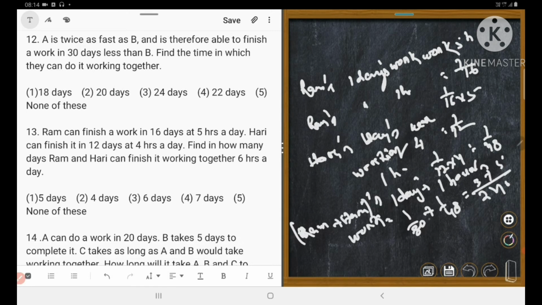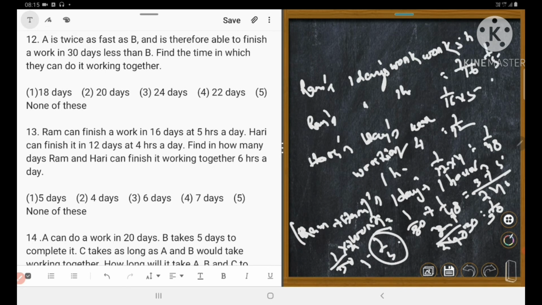That is 8 upon 240, that is 1/30. That is equal to 1/30 part, 1 hour's work. Could you understand? But we are asked to calculate 6 hours' work. So 1 hour's work is equal to 1/30 part, 6 hours' work is equal to 6 upon 30, that is 1/5. This is the answer. 1/5 part means 5 days, you know.